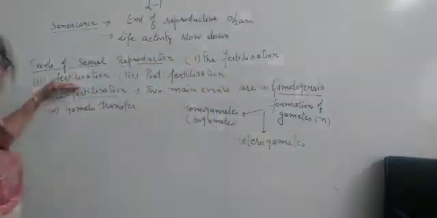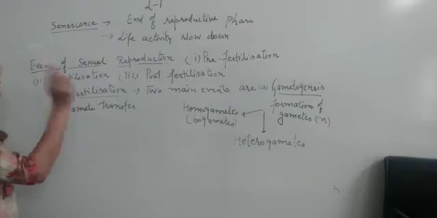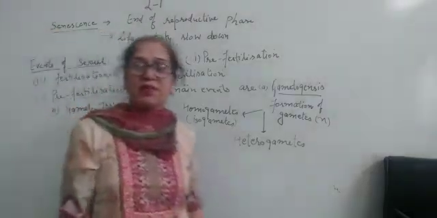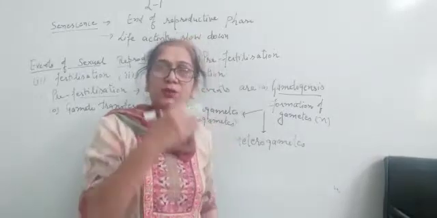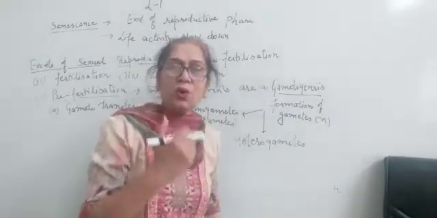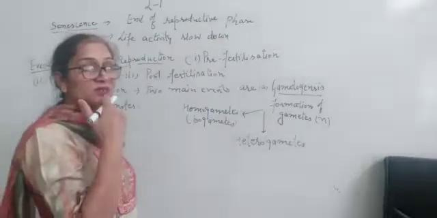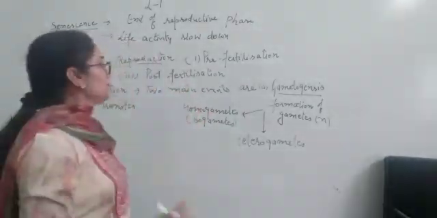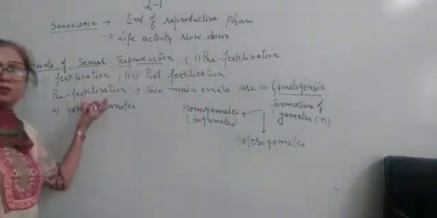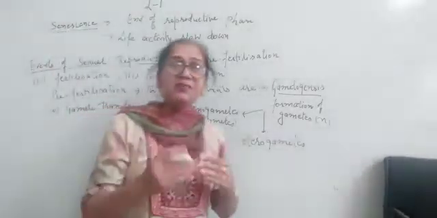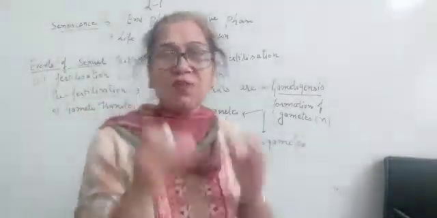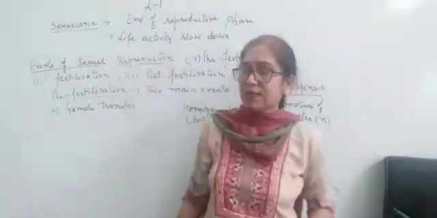Then second step is fertilization. Clear? Then third is post-fertilization, means fertilization के बाद में क्या क्या changes आएंगे. So one by one we will discuss all these parts in detail. Firstly, I will discuss with you the pre-fertilization. Means सबसे पहला step क्या होगा, fertilization से पहले क्या क्या changes आएंगे.